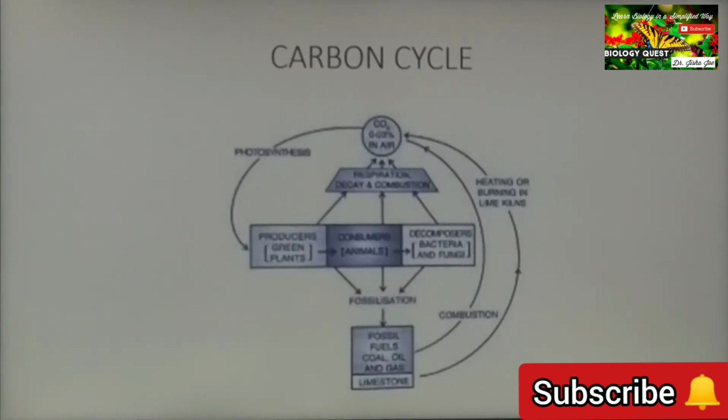Now, fossilization of plants, animals and decomposers over millions of years results in the formation of fossil fuels, coal, gas, etc. Limestone is also produced, which on combustion or heating releases carbon dioxide back into the atmosphere. So this is a simple cycle. The main source of carbon is the carbon dioxide present in the atmosphere.